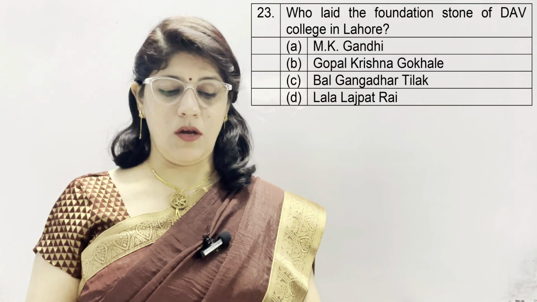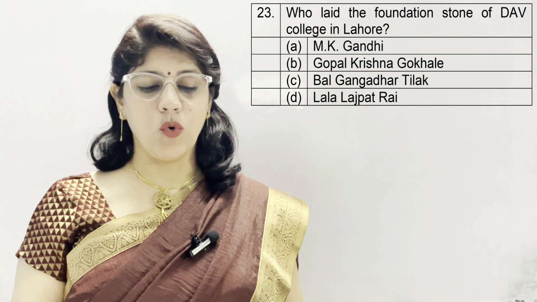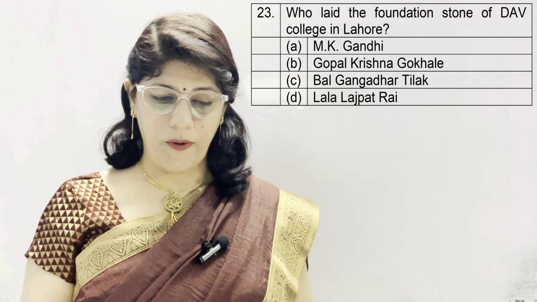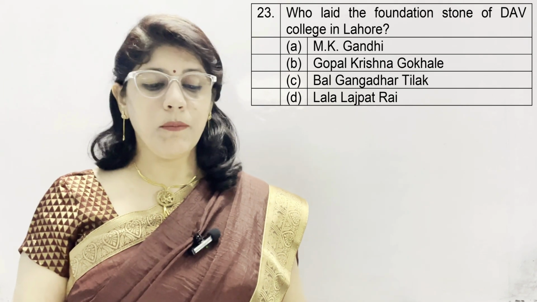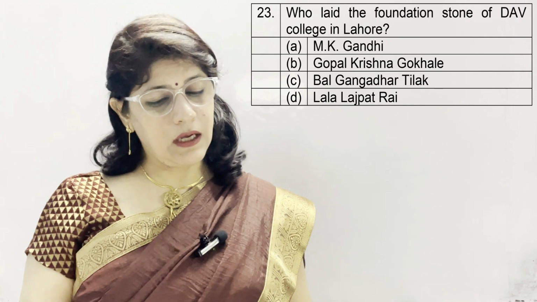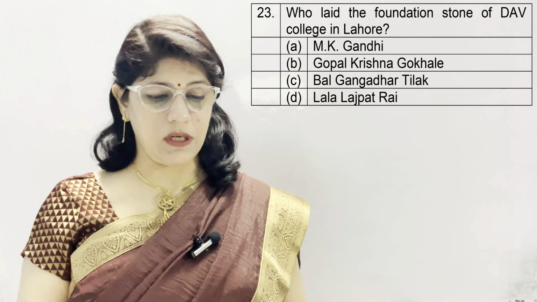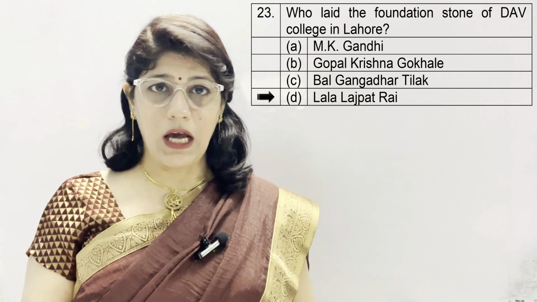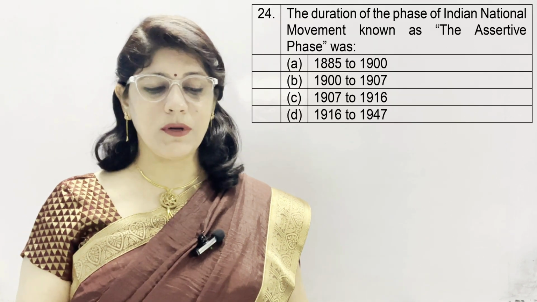Question number 23. Who laid the foundation stone of DAV College in Lahore? A option M.K. Gandhi, B. Gopal Krishna Gokhale, C. Bal Gangadhar Tilak, and D. Lala Lajpat Rai. And the correct option is D, Lala Lajpat Rai. Question number 24.